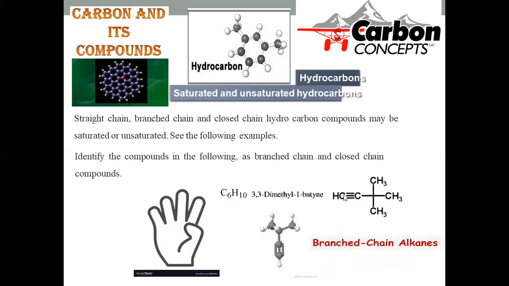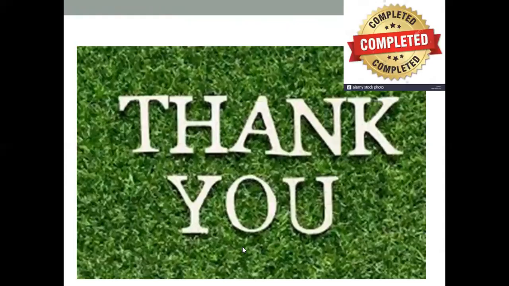And another example has a carbon-carbon triple bond, with the two methyl groups on the third carbon and the fourth carbon with CH3. Obviously, it will be a branched compound. There is no cyclic ring structure. That's why it will be a branched chain compound with two methyl groups on the third carbon: 1, 2, 3. The name of the compound will be 3,3-dimethyl. The skeletal carbon chain has 4 carbons, hence called butane. So it will be a branched chain alkane.